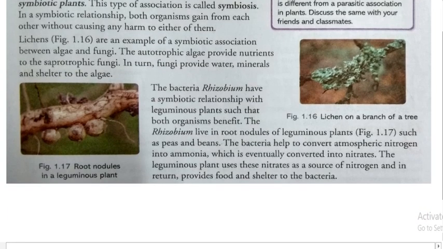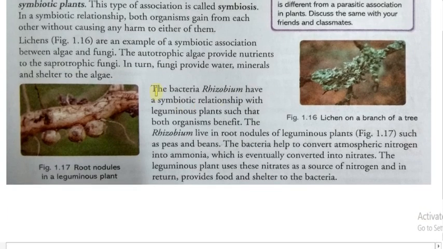Now come to the main point. The bacteria rhizobium have a symbiotic relationship with leguminous plants, such that both organisms benefit. The rhizobium live in root nodules of leguminous plants such as pea and beans.